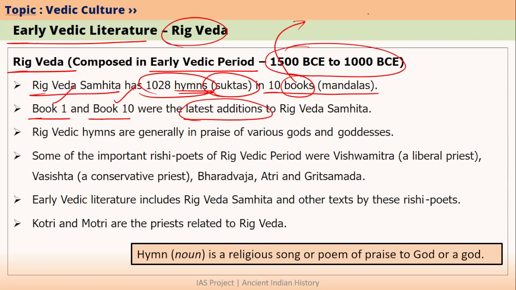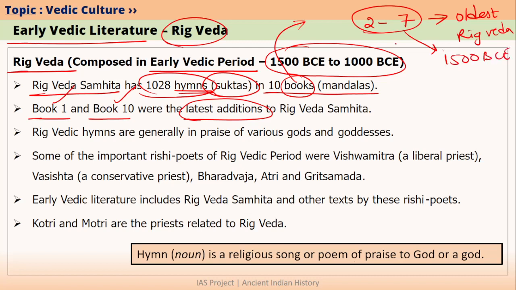And from the remaining mandalas, mandala number 2 to mandala 7 are considered the oldest part of Rig Veda. And these mandalas, that is mandalas 2 to 7, were composed almost around 1500 BC. Mandala 10 and mandala 1 were actually composed close to 1000 BC.